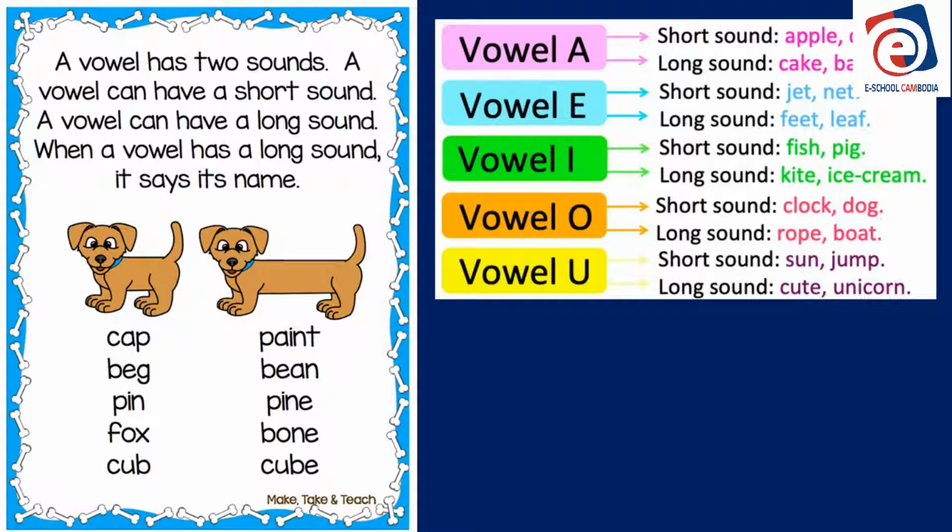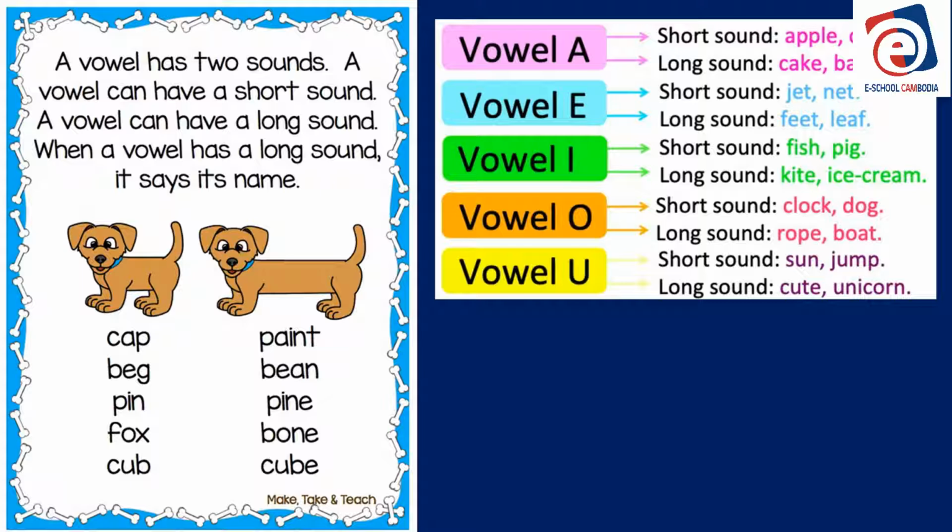Vowel E, short sound, jet, net. Long sound, feet, leaf. Okay, you see the two vowels together. Remember, when there are two vowels together, the second vowel is silent and the first vowel makes the long sound. E-A, the A is silent and the E makes the long sound. Leaf.